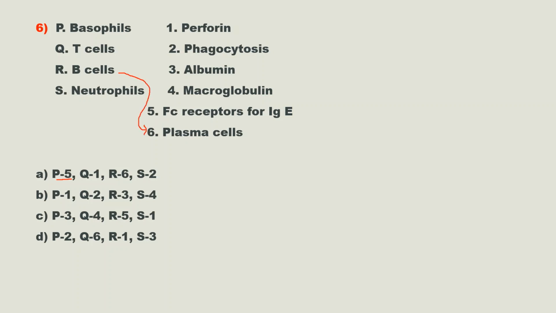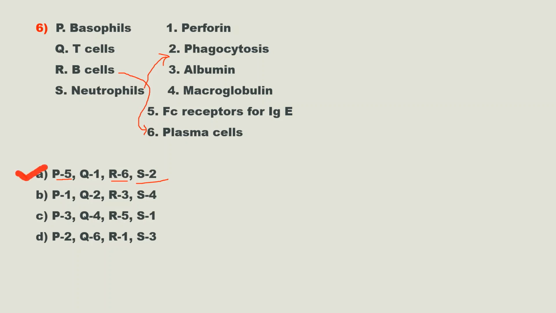So R is 6. Now itself we can conclude that the correct option is A, because these two are matched here. Next, neutrophil. Neutrophil is a phagocytic cell, so phagocytosis. So S is 2. Even though we are not confident in Q, we can confirm that the correct option is option A.